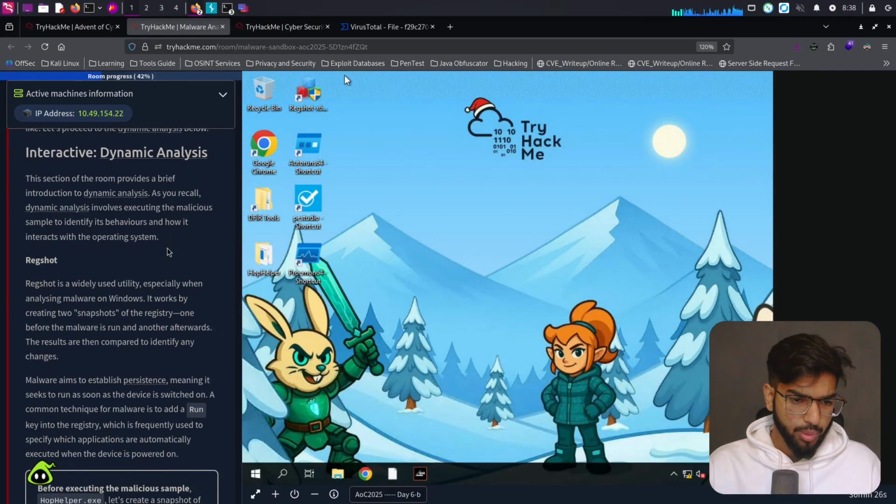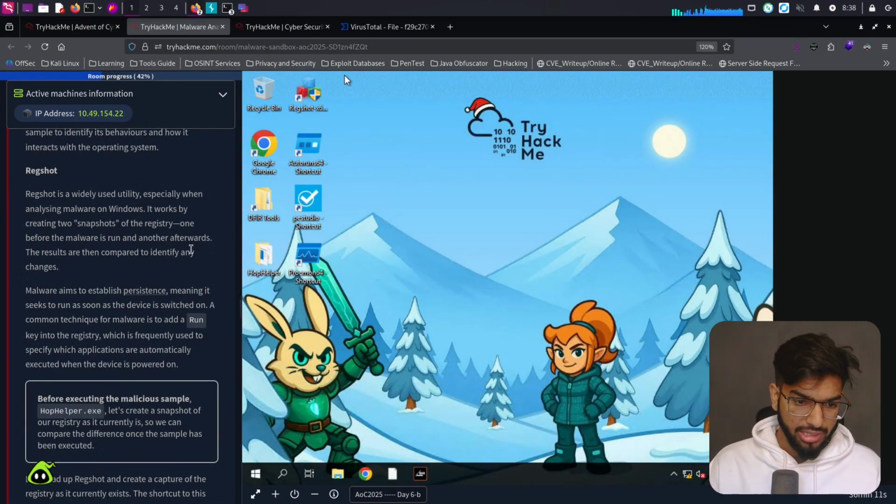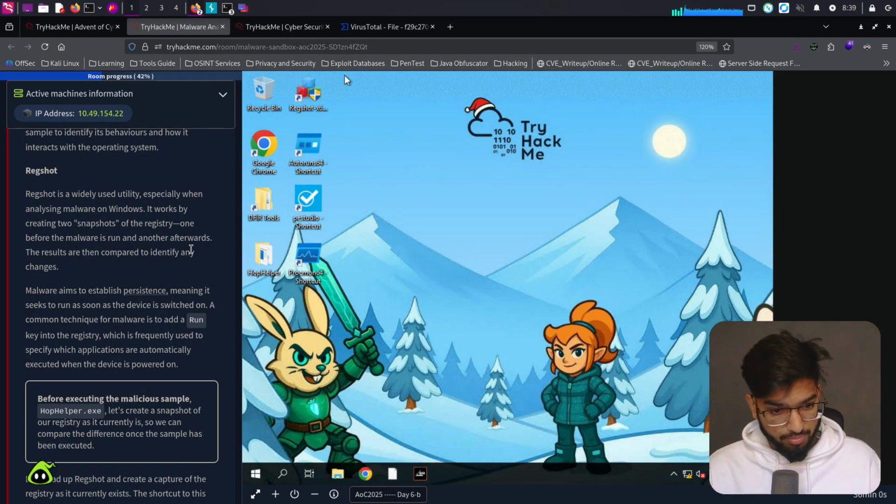This section of the room provides a brief introduction to dynamic analysis. As you recall, dynamic analysis involves executing a malicious sample to identify its behavior and how it interacts with the operating system. Regshot is a widely used utility, especially when analyzing malware on Windows. It works by creating two snapshots of the registry, one before the malware is running and the other one afterwards. The results are then compared to identify any changes.